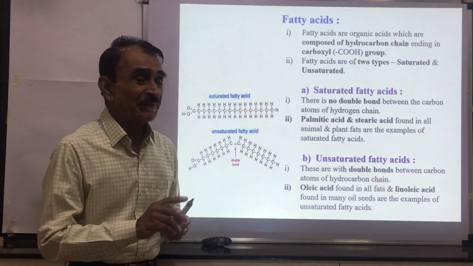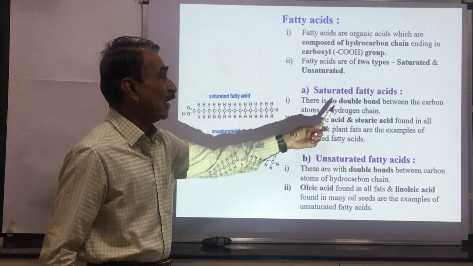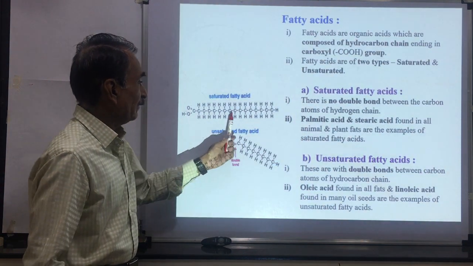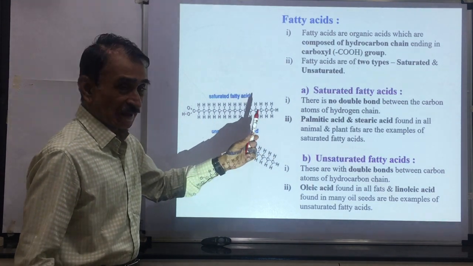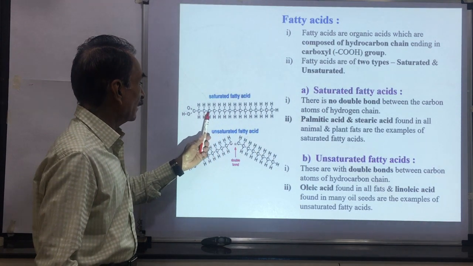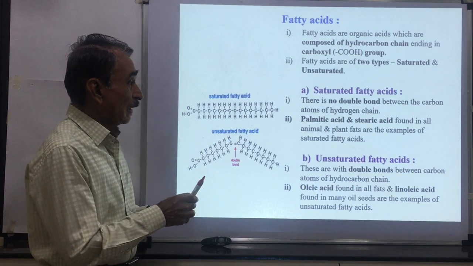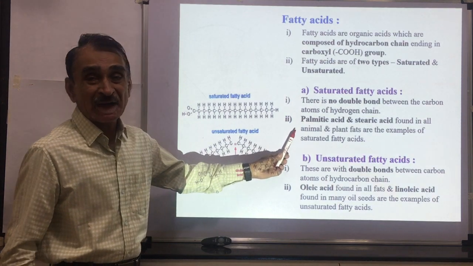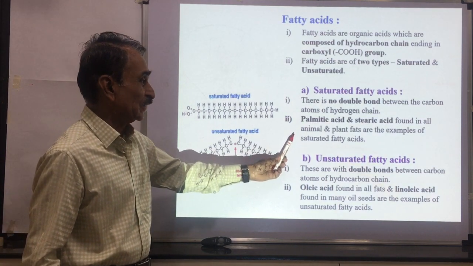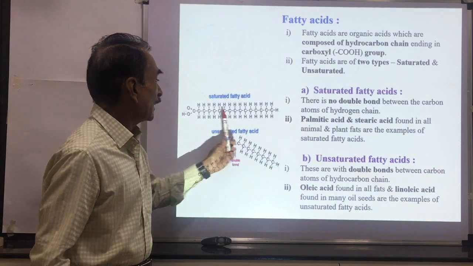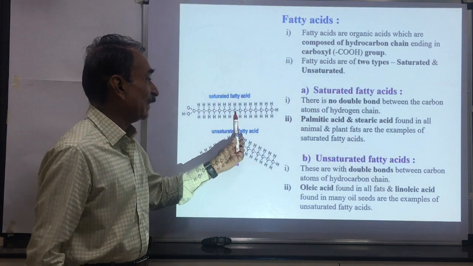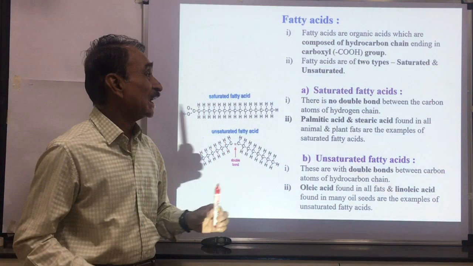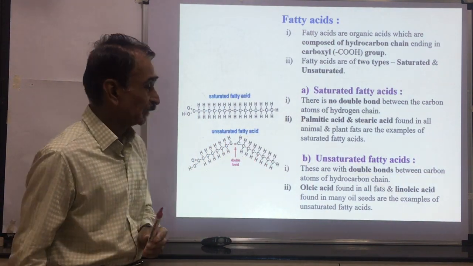In case of saturated fatty acids, there is no double bond between the carbon atoms of hydrocarbon chain. So you can see this is a hydrocarbon chain. In this case, there is no double bond between the carbon atoms. Palmitic acid and stearic acid, which are found in animal and plant fats, these are the examples of saturated fatty acids.